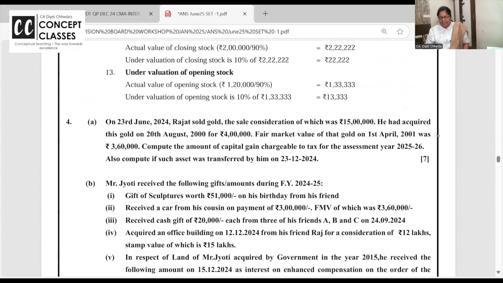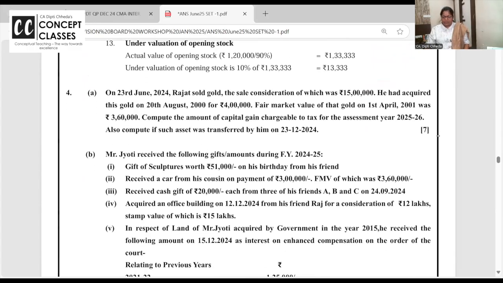Yes, capital gain amendments, please see thoroughly. Of course, I'm doing this sum. On 23rd of June, Rajat has sold. What is 23rd July 2024? It's not my birthday. It's not your birthday. It's the day when capital gain rates are changed. Okay? So 23rd July 2024, capital gain rates are changed.